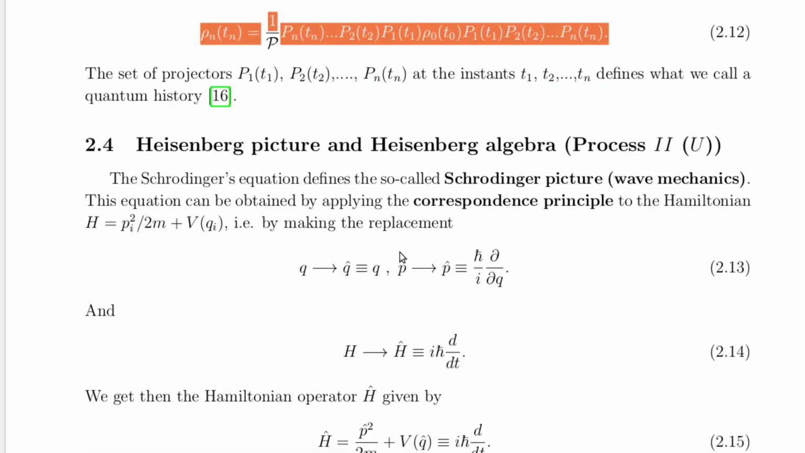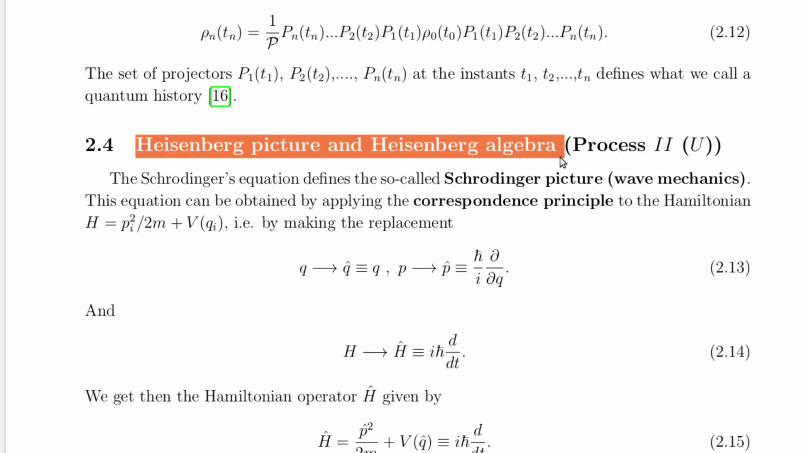Next, we're tackling a cornerstone of quantum mechanics, the Heisenberg picture and Heisenberg algebra. We'll thus explore how quantum systems evolve in this picture and how this perspective compares to the Schrödinger picture. More importantly, this will allow us to describe the process of canonical quantization, how we go from classical mechanics to quantum mechanics, and the reverse process of the semi-classical limit, how we go from quantum mechanics to classical mechanics.